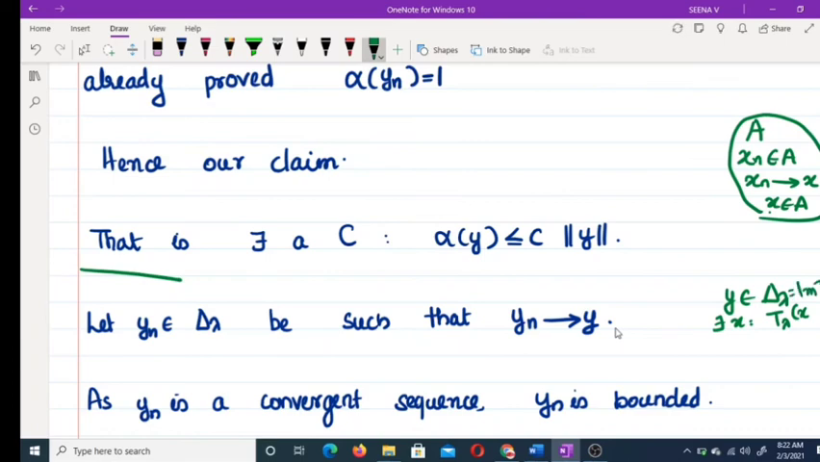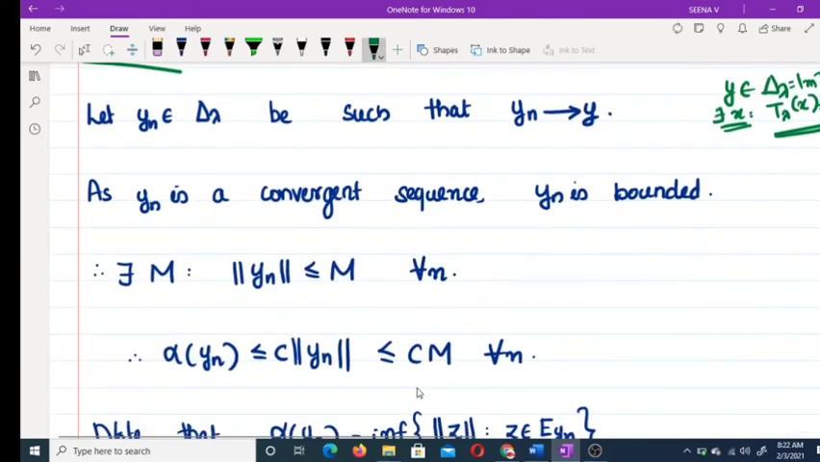Y belongs to the image of T lambda means there exists x such that T lambda of x equals y. This is what we have to prove. Now moving to the proof. Yn converges to y. Yn is convergent, therefore Yn must be a bounded sequence. Therefore, there exists an M such that norm of Yn is less than or equal to M for every n.